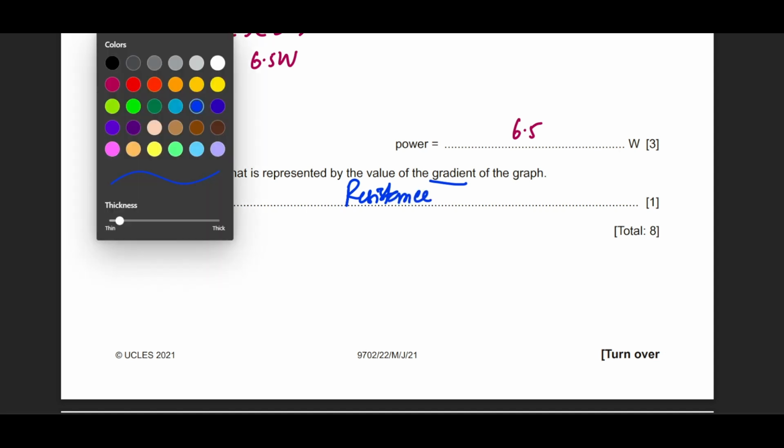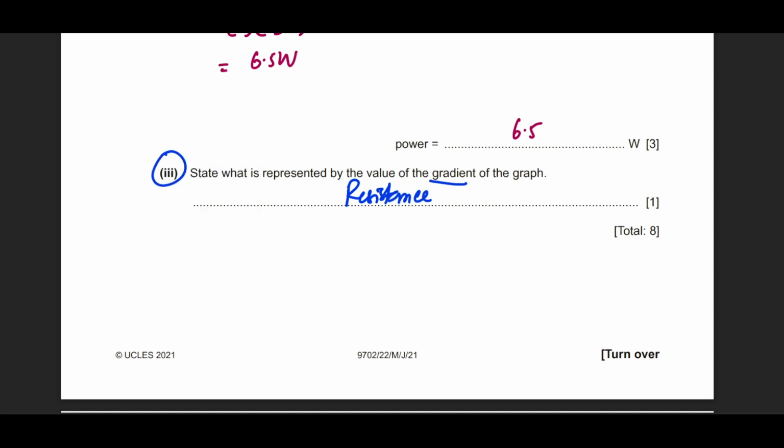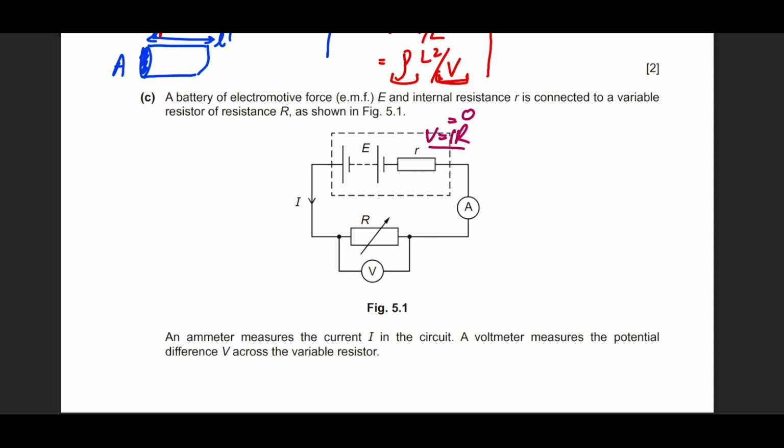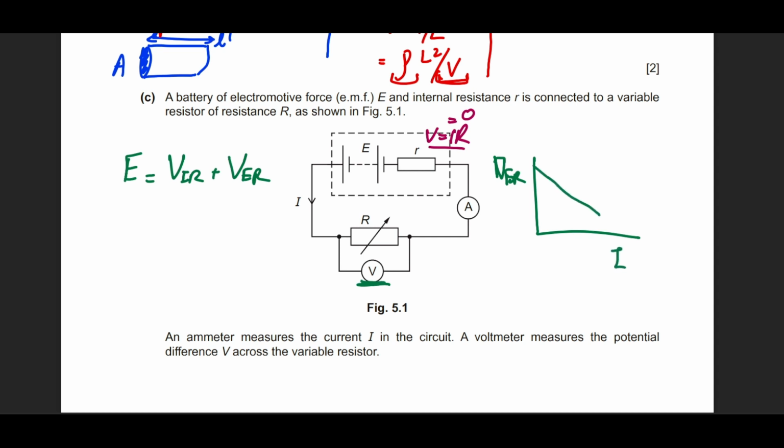But when you look at the marking scheme, it says this is internal resistance. How is this internal resistance? If you make the equation for this circuit, the EMF is equal to the voltage lost in the internal resistance plus the voltage lost across the external resistor. Our voltmeter is actually connected to the external resistor, and this is what the graph represents. So our external resistor voltage is being measured and plotted against current, right?